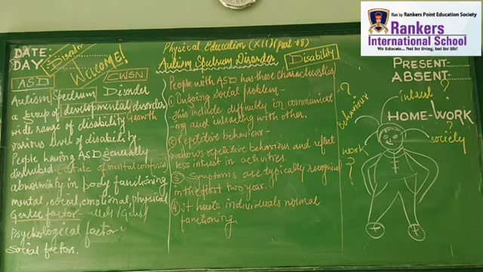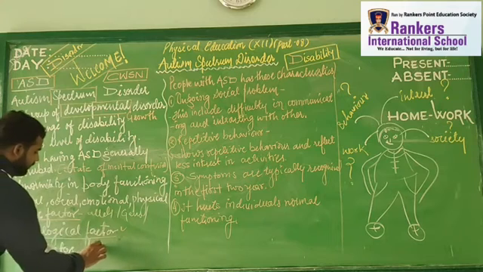It is characterized by an ongoing pattern of difficulty in communicating and interacting with people, and the symptoms are not noticed in the starting 2 years. The individual may hurt themselves. Some people are severely affected and some are not. Because in the starting 2 years we are not able to find out what the problem is, it becomes very, very difficult. So the causes may be genetic factors, psychological factors, social as well as environmental factors.